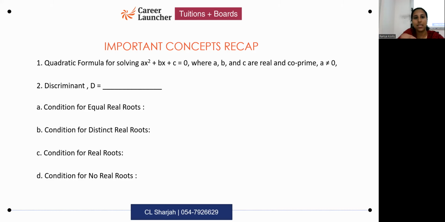Okay, let's discuss the quadratic formula. The quadratic formula says that x is equal to minus b plus or minus square root of b square minus 4ac, the full thing by 2a, whole by 2a. Okay, if you have only put part of it as by 2a, that means it's wrong. It's the full thing by 2a.